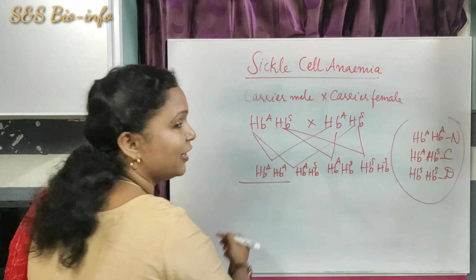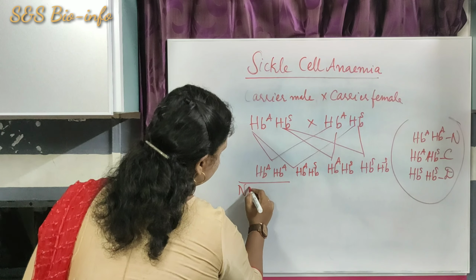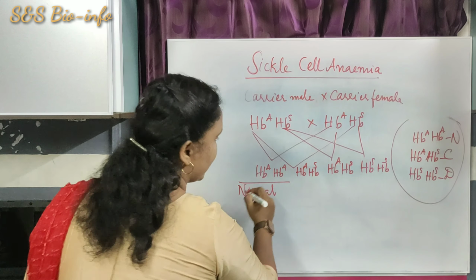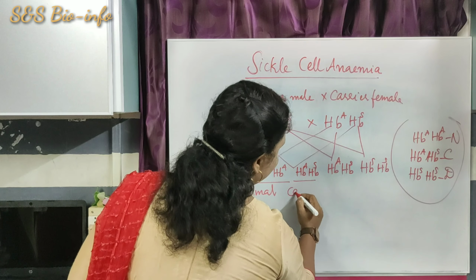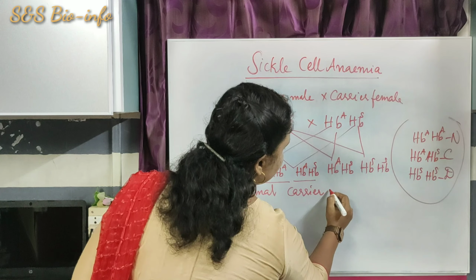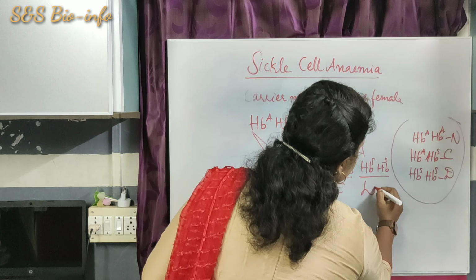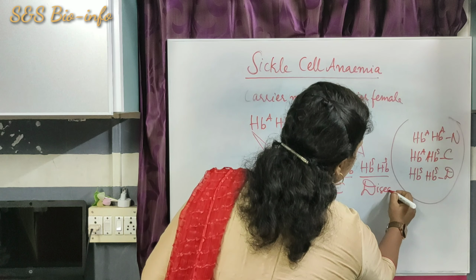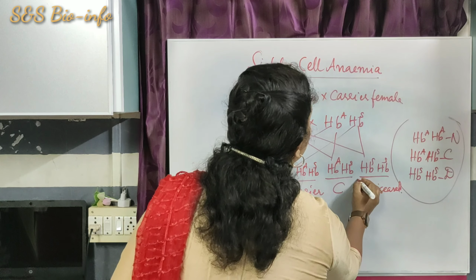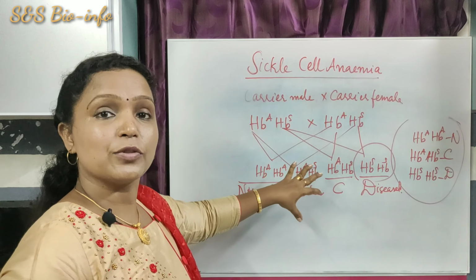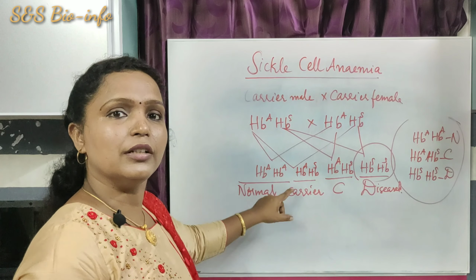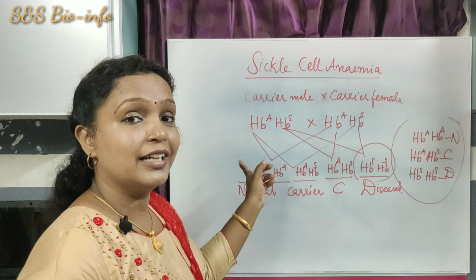Here the first one is a normal child, the second one is a carrier child, the third one is also a carrier, and the fourth one is a sickle cell anemic diseased child. Did you get it? All types of progeny are formed if both parents are carriers.